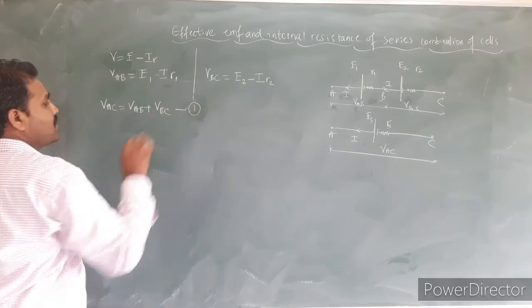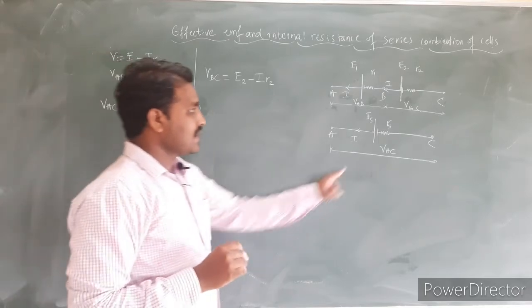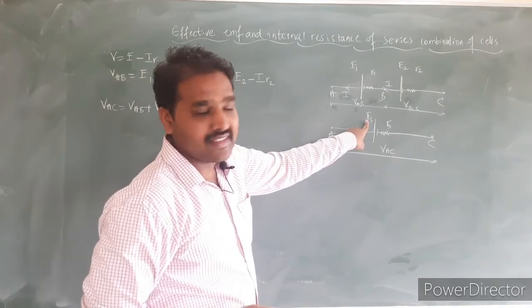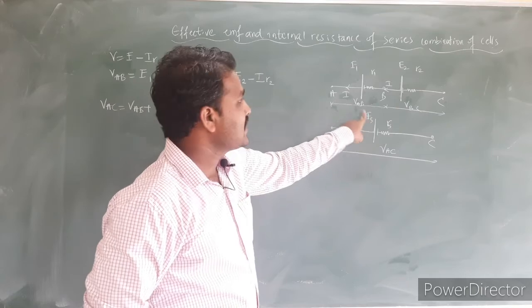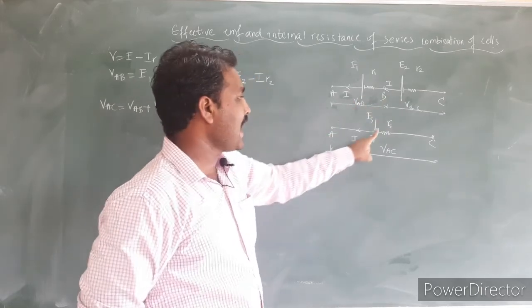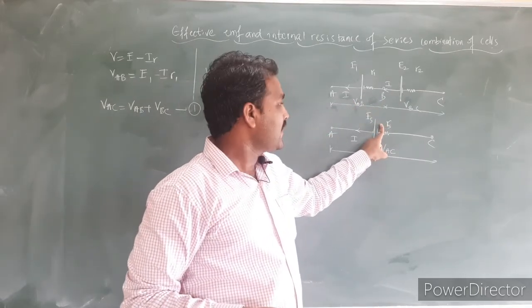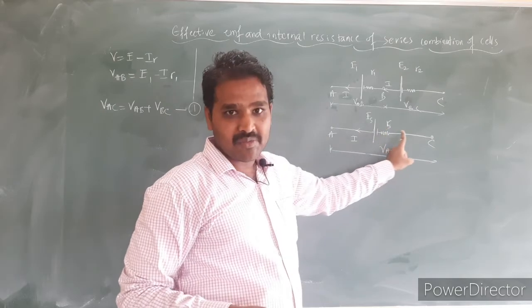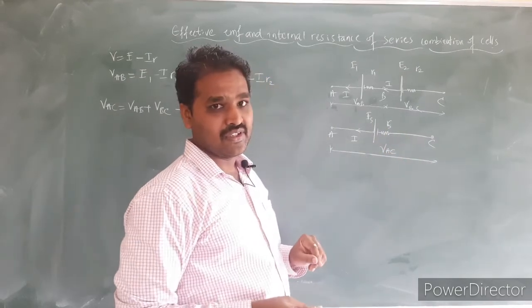Let this be equation number 1. And let ES be the effective EMF of the series combination of these two cells, and small rs the effective resistance of the series combination.